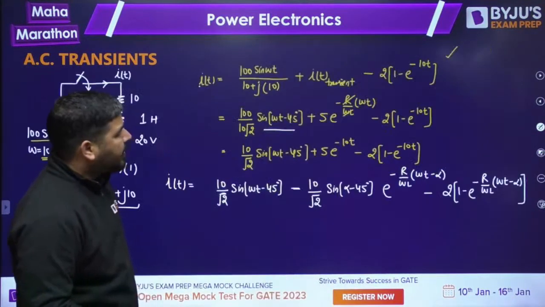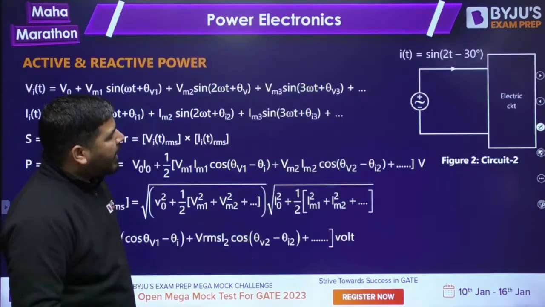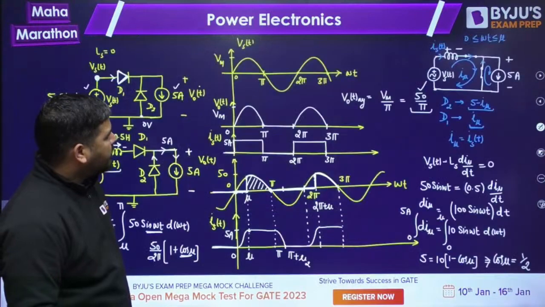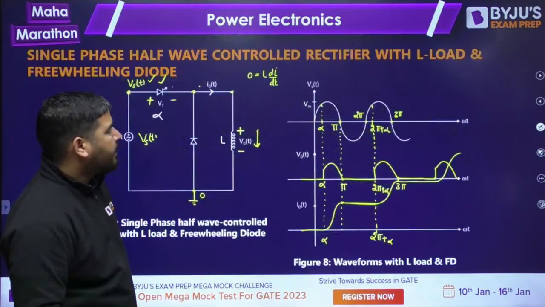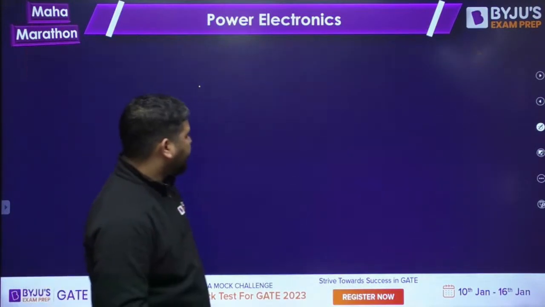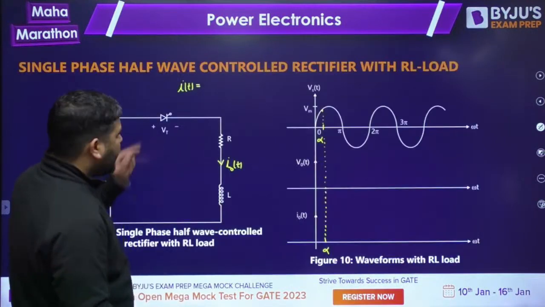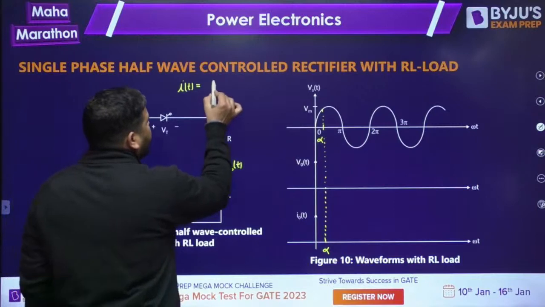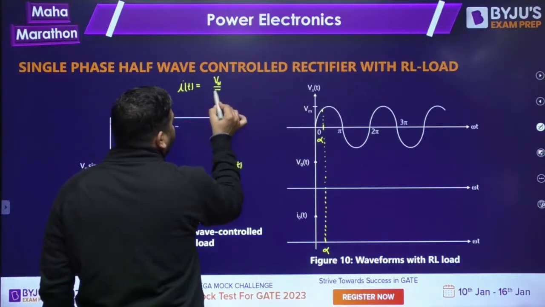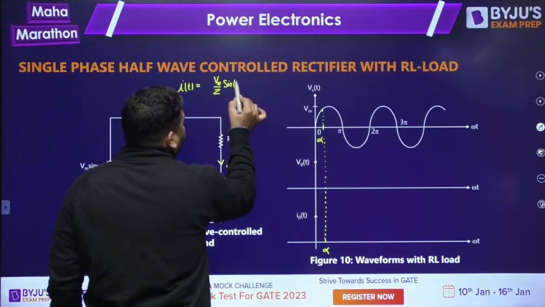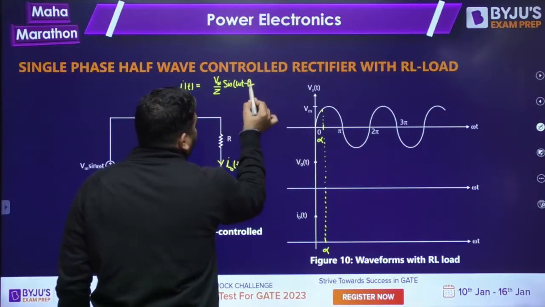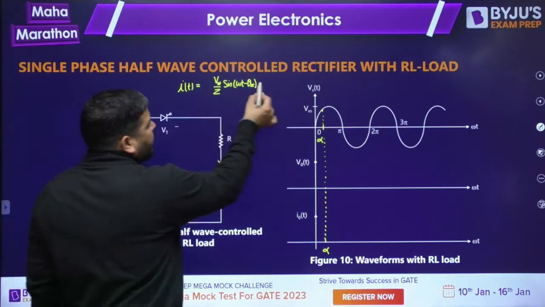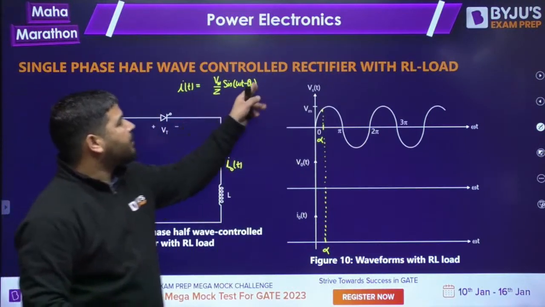But now the problem is we are firing at an angle alpha. Yes, we are firing at some angle alpha. So what will be the current? The steady state current will be Vm by Z sine of omega t minus theta Z. Theta Z is the impedance angle, the angle of R plus j omega L. This will be my steady state current.